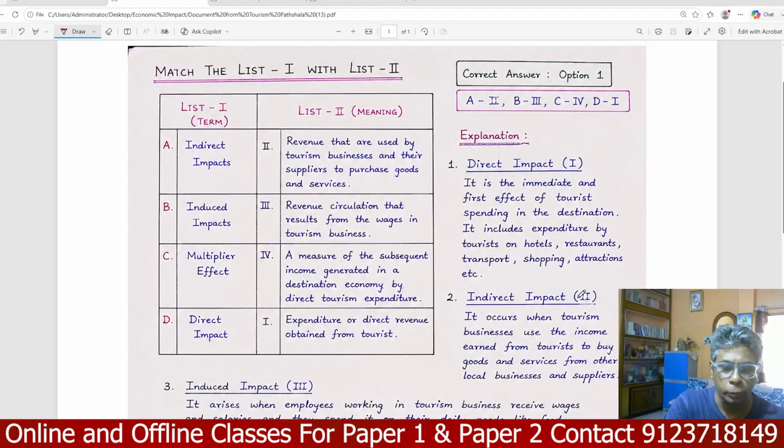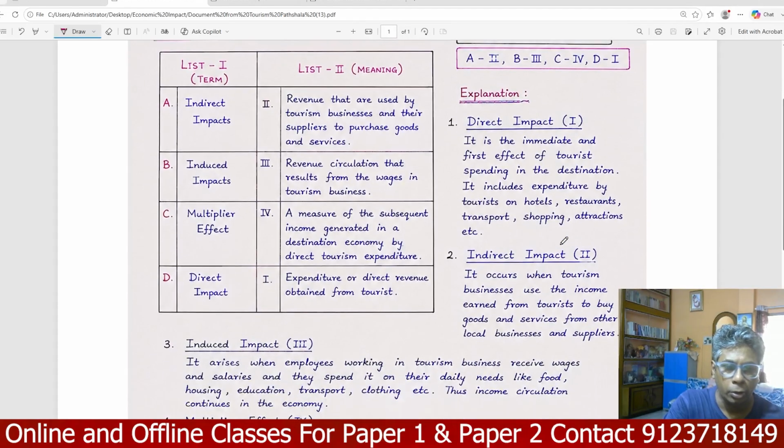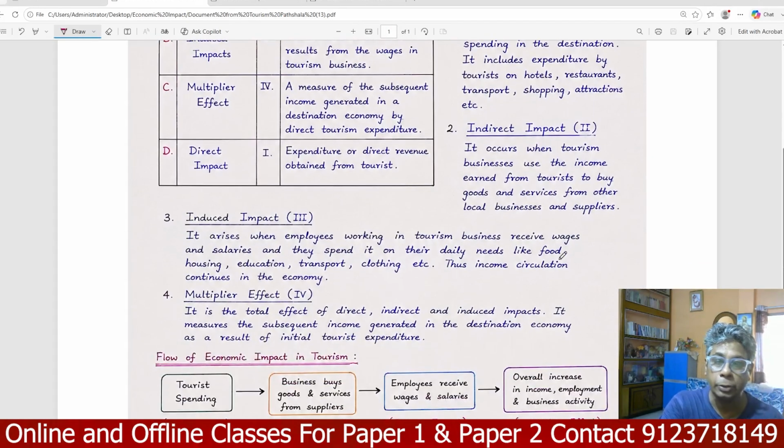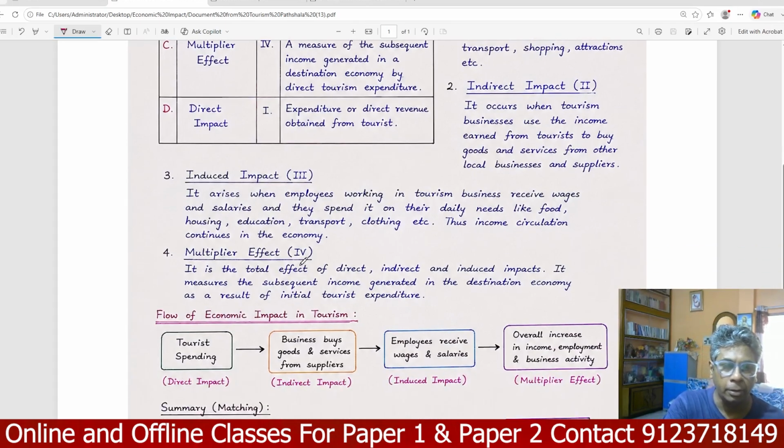Number 3, induced income: this is the area where employees working in tourism business receive wages and salary and spend them in their daily life, on food, housing, transport, clothing, etc. And multiplier effect means the total effect of direct, indirect, and induced income. This is very important. In my next class, I will discuss the multiplier effect in detail. It measures the subsequent income generated in the destination economy as a result of initial tourism expenditure.